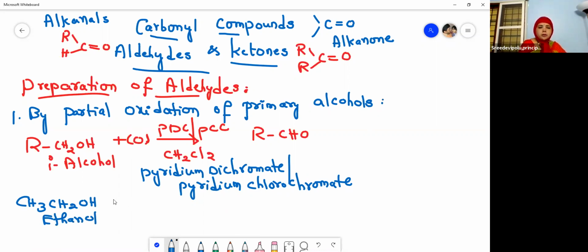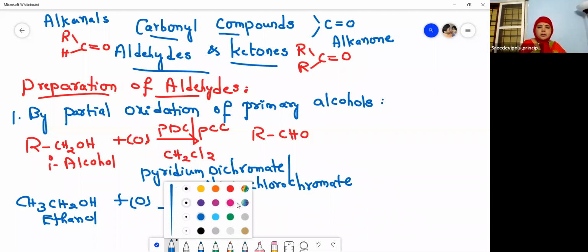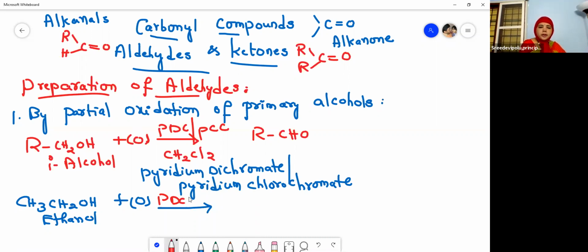So ethanol on oxidation. What oxidation? Again, it is partial oxidation in the presence of pyridinium dichromate or pyridinium chlorochromate, in the presence of methylene chloride, or dichloromethane, because it contains two chlorine atoms and one carbon atom. So it is dichloromethane. And then what do you get?